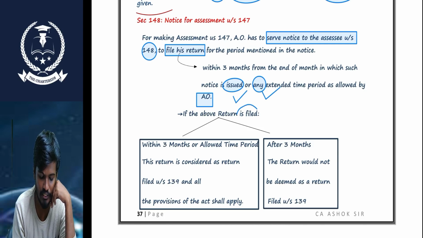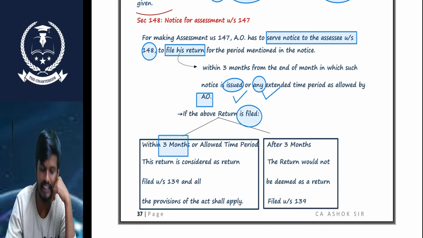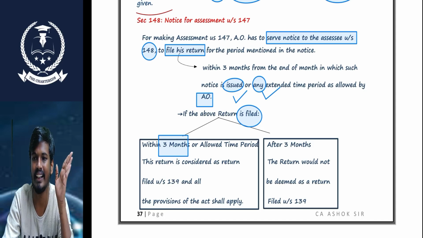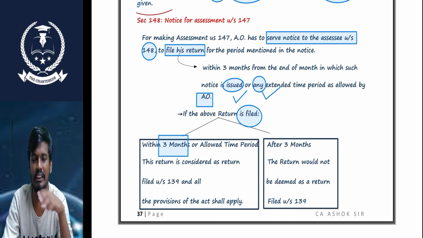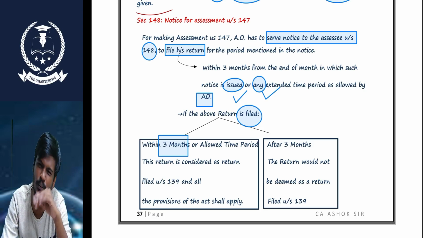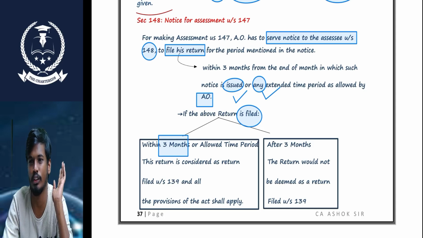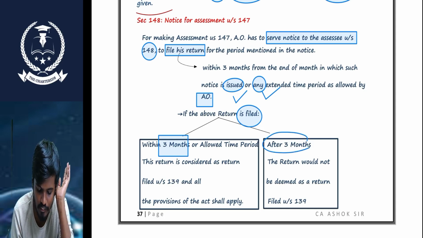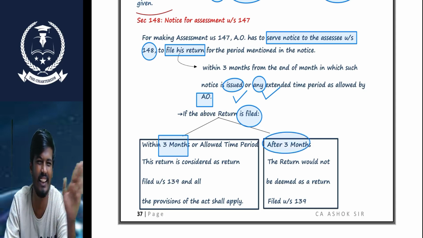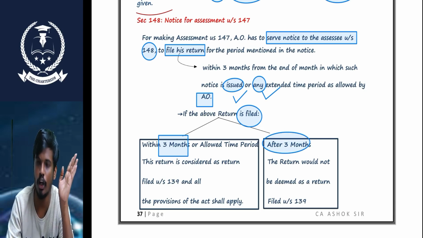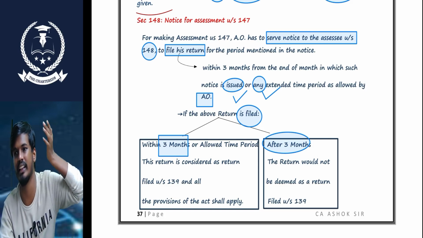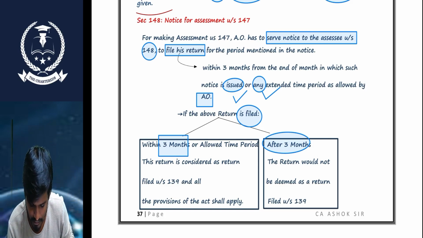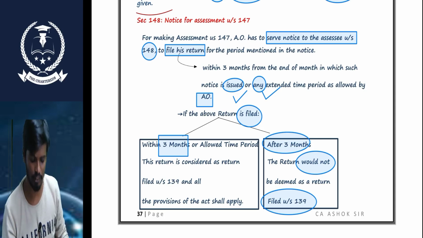Sir, if the return is filed within the 3 months, such return is treated as a normal return. Very simple, sir. Whatever exceptions and provisions are applicable to the 139(1) return, the same provisions are applicable to this return. If the return is not filed within the 3 months, that return is not treated as a normal return. What is a normal return, sir? The return filed under section 139. If filed late, it is not treated as a return under section 139.